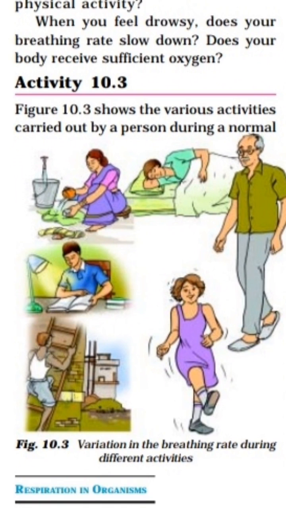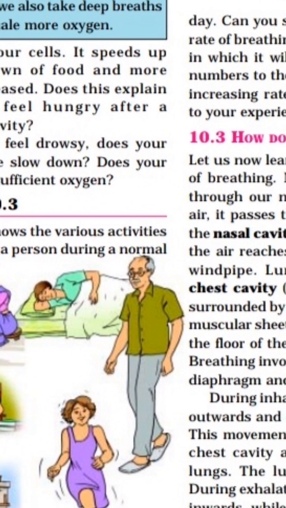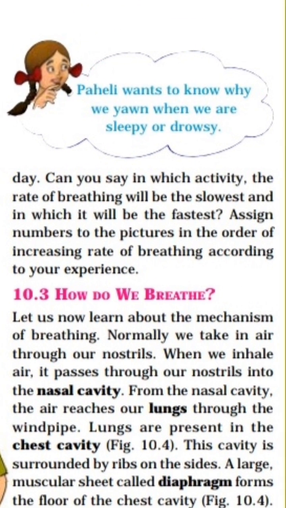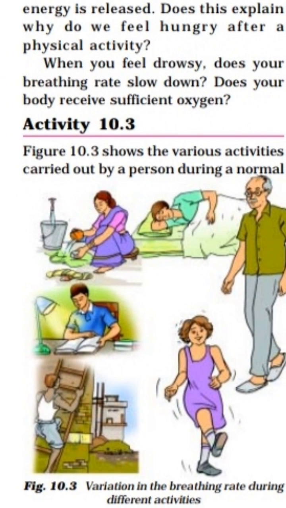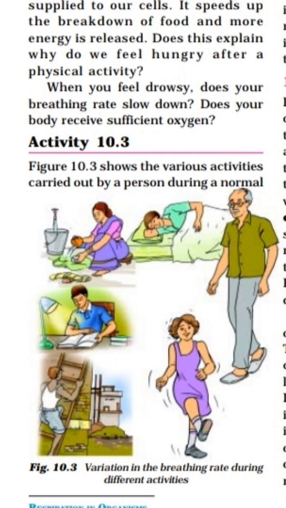Activity 10.3. Figure 10.3 shows the various activities carried out by a person during a normal day. During a normal day, can you say in which activity the rate of breathing will be slowest, and in which it will be the fastest? Assign numbers to the pictures in order of increasing rate of breathing according to your experience. You have already done these activities in your life. Now see activity 10.3.